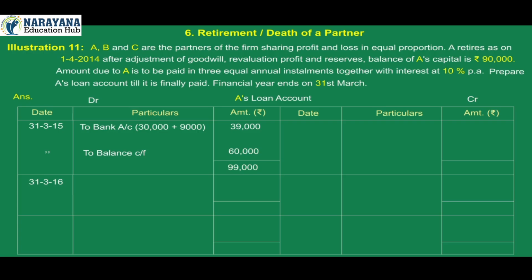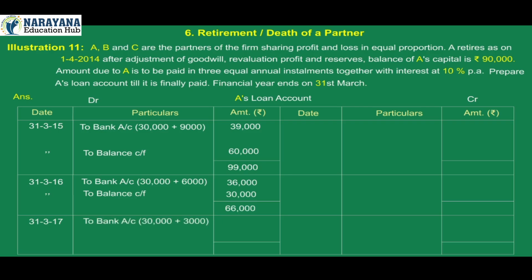31st March 2016 to bank account, 30,000 plus 6,000, 36,000. To balance carried forward 30,000, total 66,000. 31st March 2017 to bank account, 30,000 plus 3,000, 33,000, total 33,000.